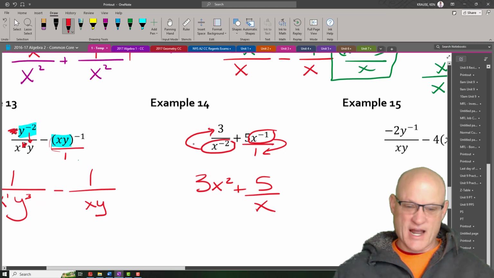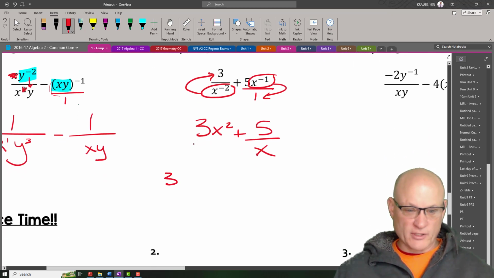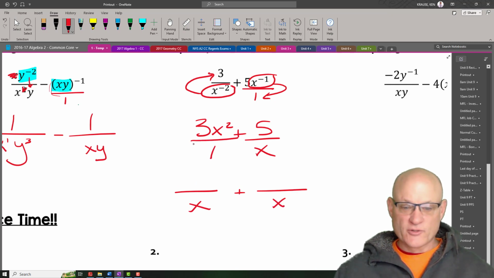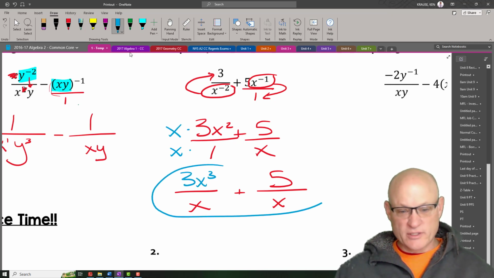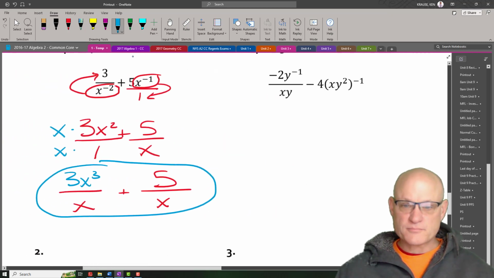Now this one, since it's not too complicated, I might just show you how to finish this one. This is really 3 over x squared. Oops. Sorry. In order to add fractions, we need to have a common denominator. So my common denominator is just simply going to be x. So since this one's not changing, this one I had to multiply by x. So I got to multiply the numerator by x, so I get 3x cubed. We'll deal with this in a couple of days. Not a big deal.